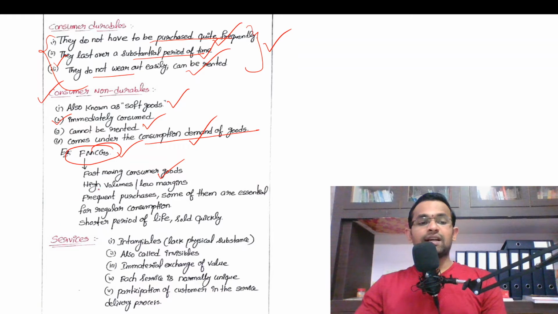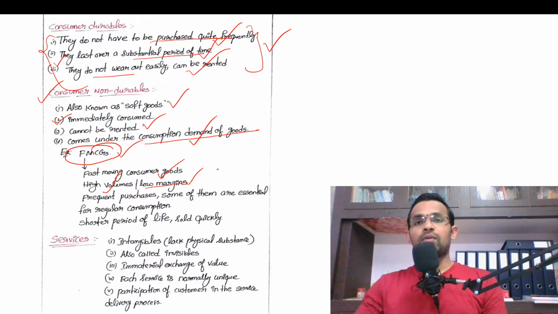And of course, these are manufactured in high volumes and low margins. Low margins means they are available at cheaper price compared to consumer durables. Am I clear?